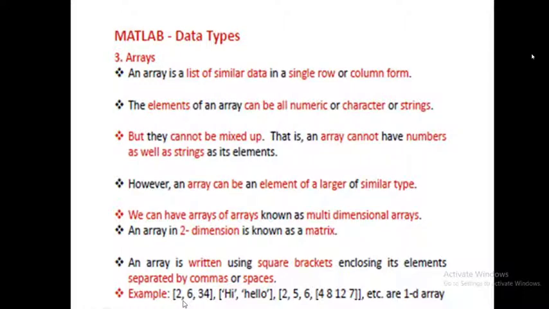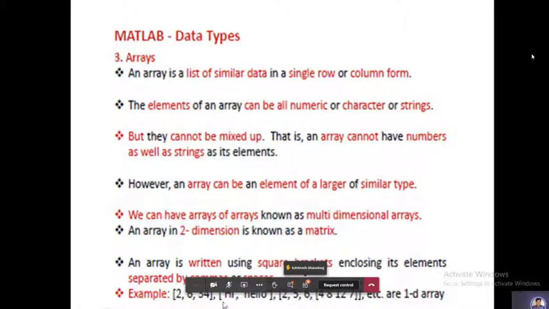If you want to add in the same row, you have to give a space instead of a comma. If you give a space, it will be taken as a row matrix in that same row. If you give a comma, it will be separated. Here this is one array.